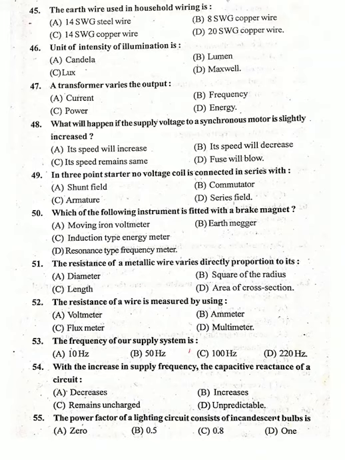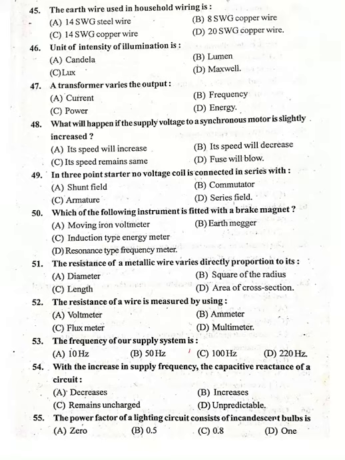A transformer varies the output... what? Output current. All others are constant in a transformer. Okay. So 47 option A, current.